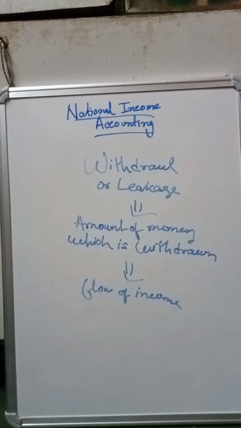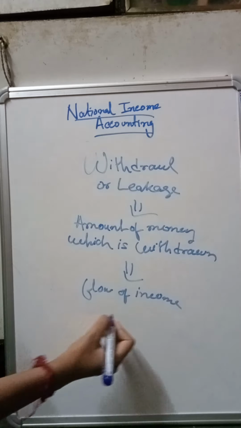Why? Because that part of the money, that part of the income, is not available for expenditure, right?